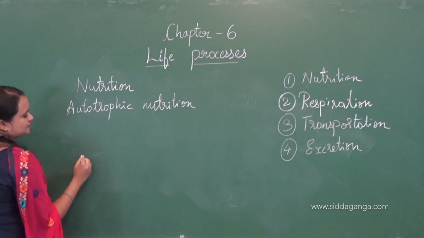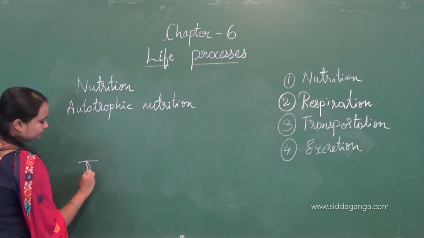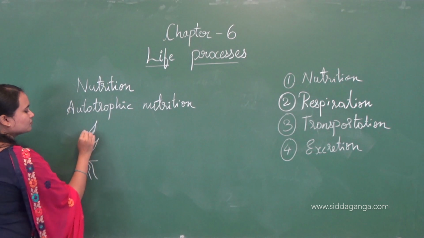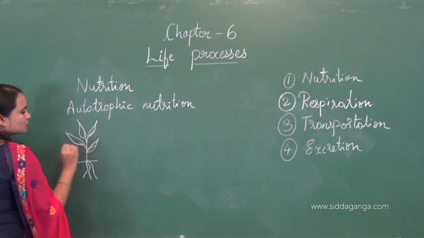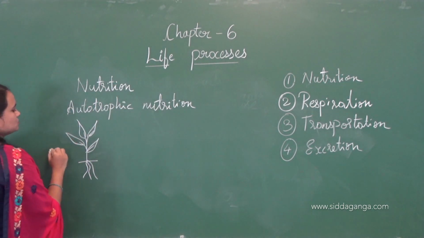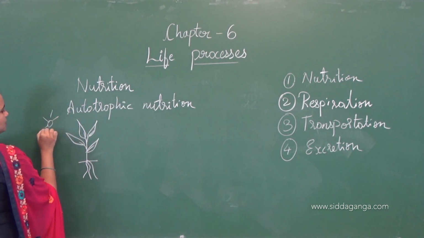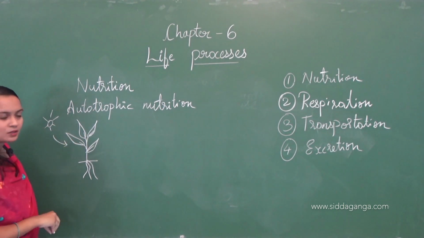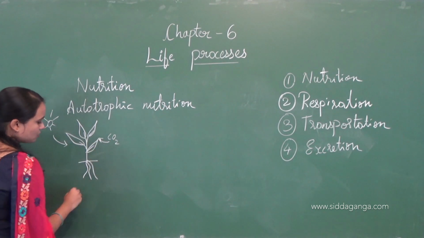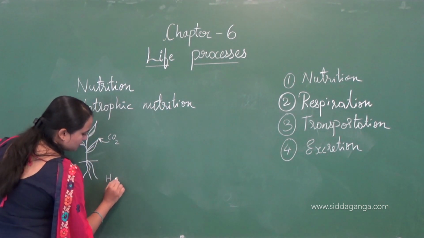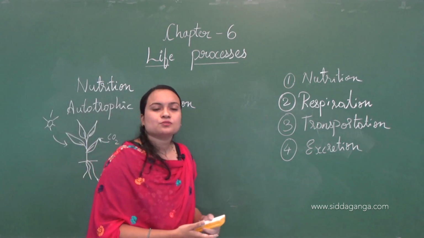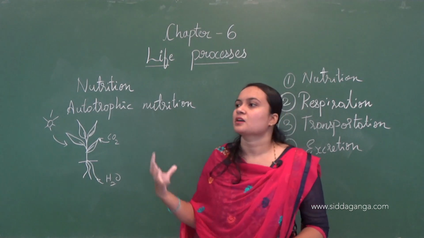So let us take the example of a plant again. Here the plant will use a light source and inorganic carbon compounds like water and carbon dioxide, and it will produce the food, which is carbohydrates.